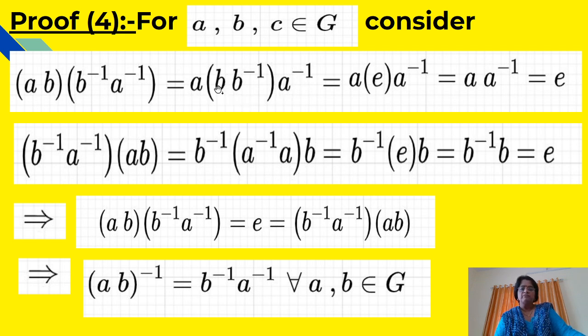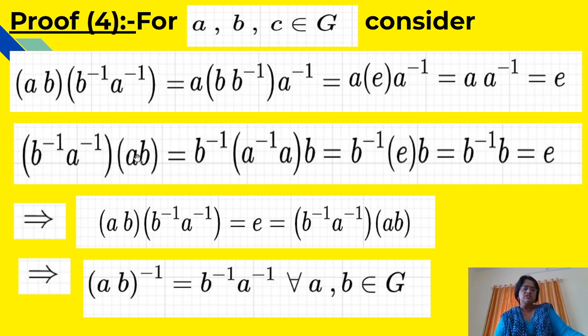We know that an element and its inverse, that product will be the identity element, and therefore B into B inverse will be E, and therefore this total product is equal to A into E into A inverse. Now this product can be written as A into A inverse because E is the identity element, and we know that an element and its inverse, its product will be the identity element, and therefore we get E.